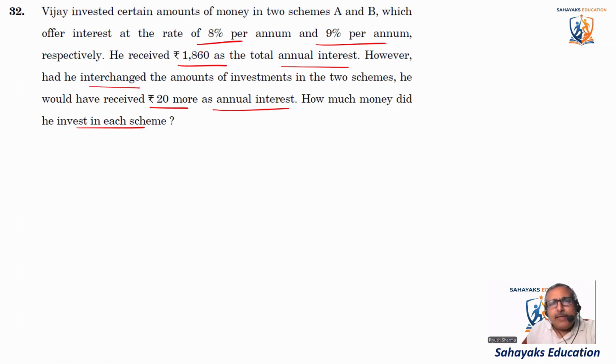Okay, so say he invested P1 in 8% and P2 in 9%. P1 and P2 we will take them as.